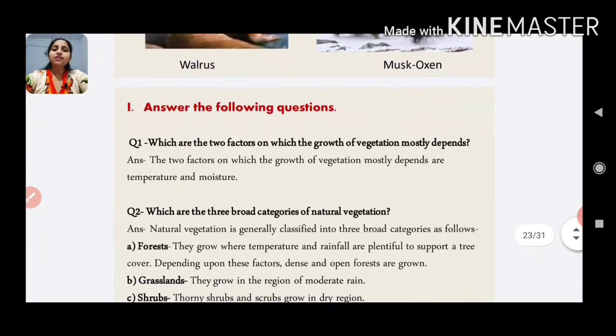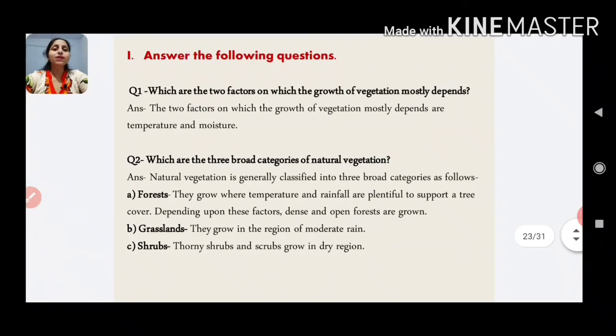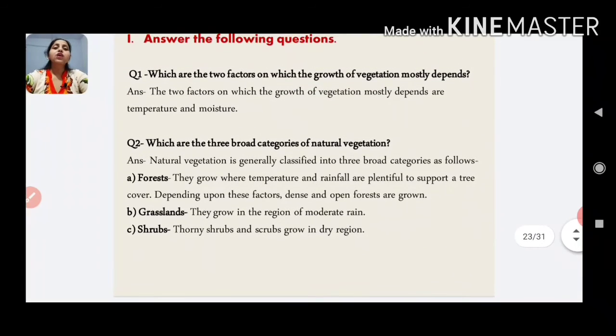Now let's discuss the exercise of this chapter. Answer the following questions. Your first question is, which are the two factors on which the growth of vegetation mostly depends? So your answer is, the two factors on which the growth of vegetation mostly depends are temperature and moisture. And then the second question is, which are the three broad categories of natural vegetation? So they are forest, grassland and shrubs.